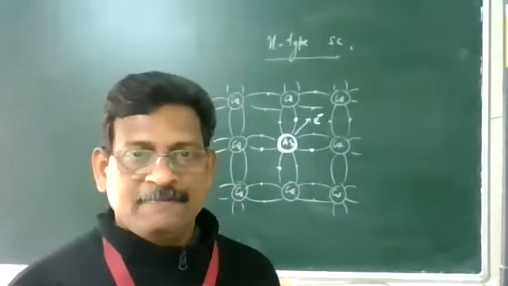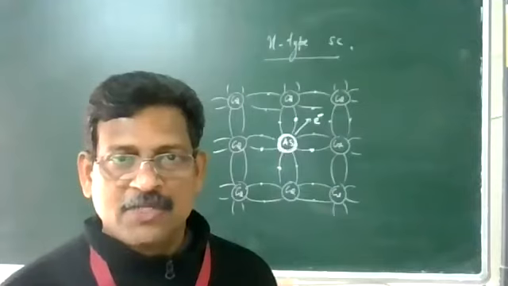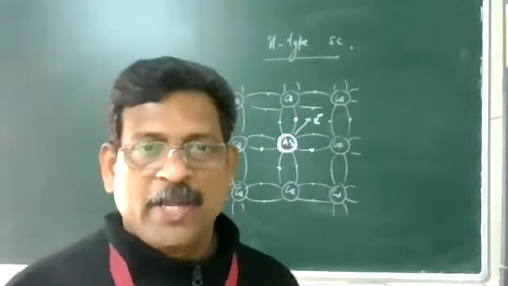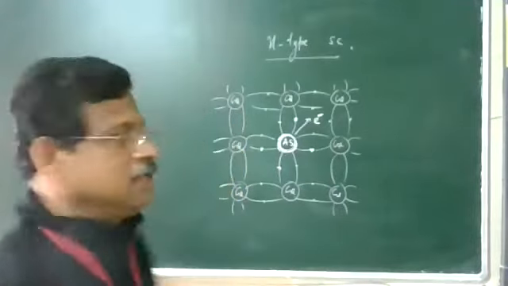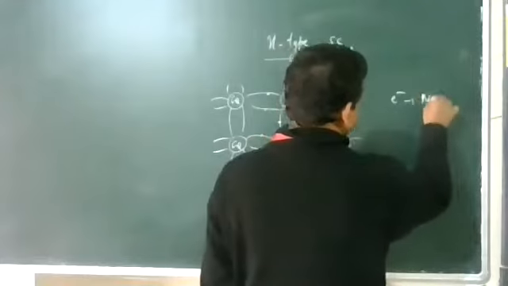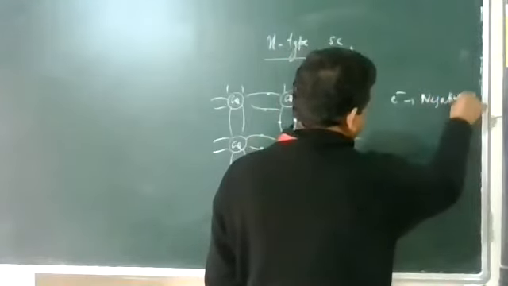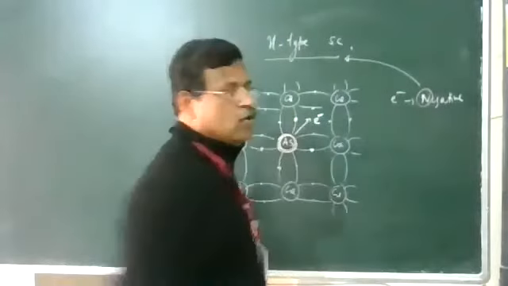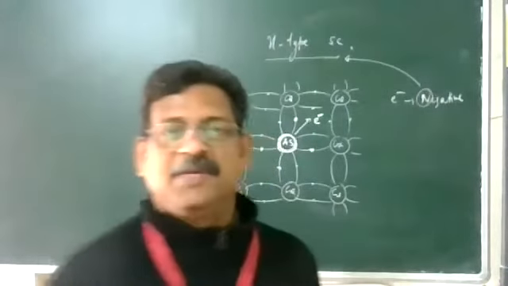It is donating one electron, and therefore this type of semiconductor is known as donor type semiconductor. It is donating what? Electron. It is donating electron, which is of negative charge. This is called N-type semiconductor or donor type semiconductor.